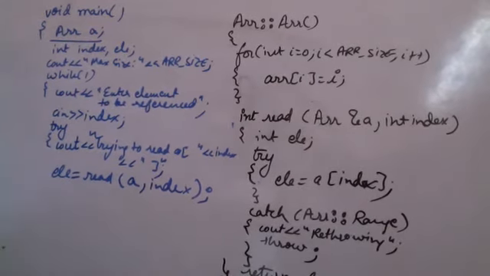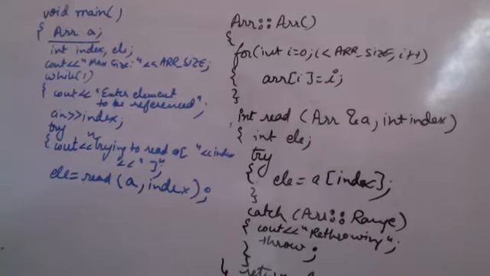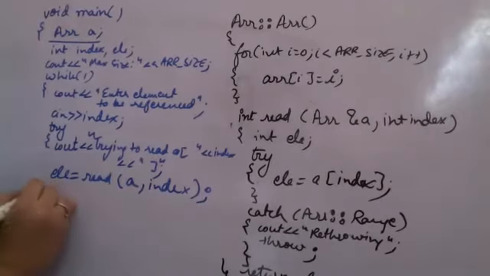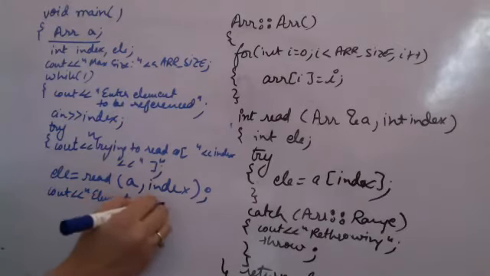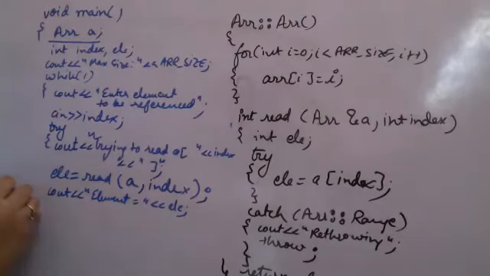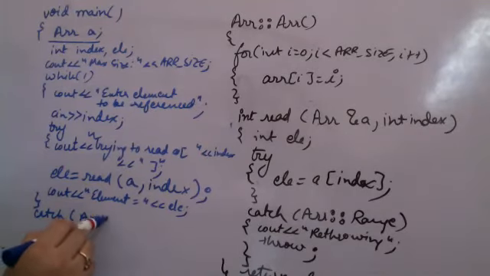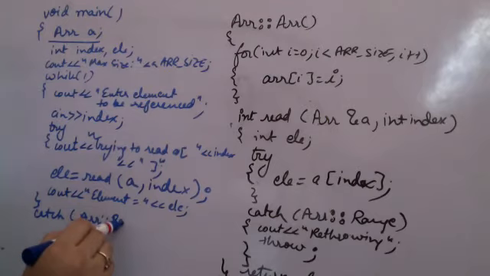So if you are able to read it, you should be able to print it. So if the read is successful, you can simply do cout element is equal to, and you can print the element. This closes my try block. Now I have to catch the exception. What kind of an exception do I have to catch? Of the same class, abstract object will be thrown. So I have to, sorry, this parenthesis is not required here. So I have to catch this kind of an exception here.